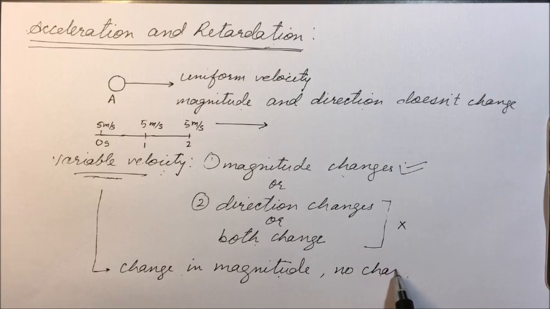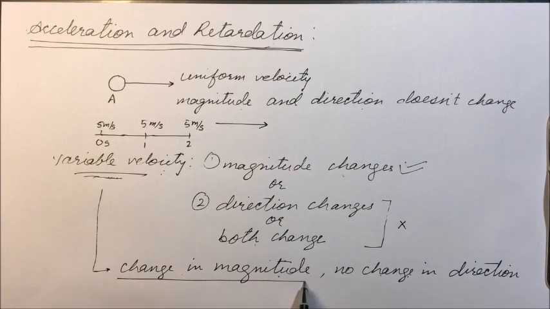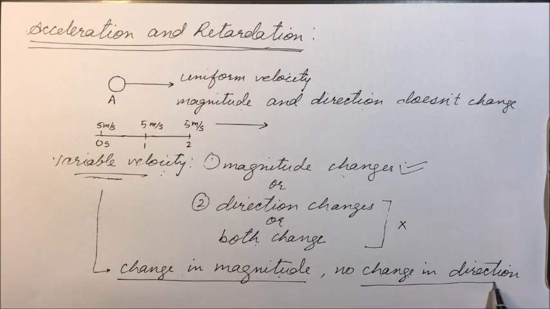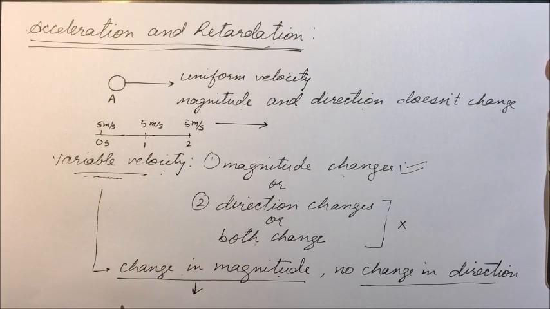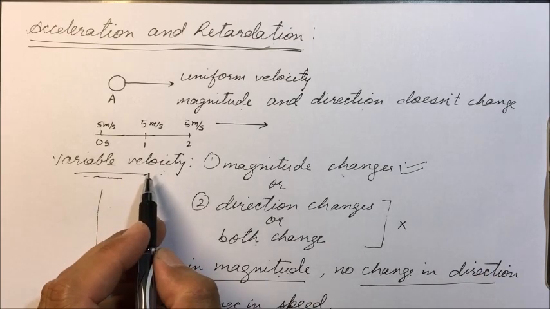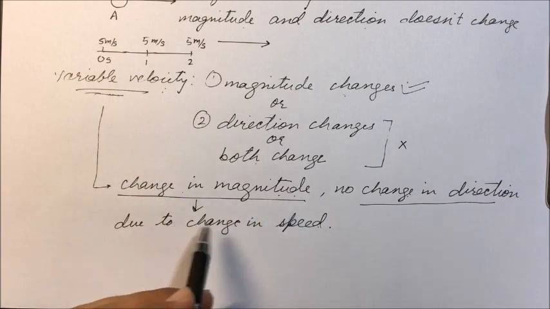So we will be discussing only change in magnitude, no change in direction. There will be variable velocity only due to change in speed. Magnitude represents speed, and when speed is given along with direction, it represents velocity. Now, as we are limited to the discussion of change in magnitude, that is, change in speed.